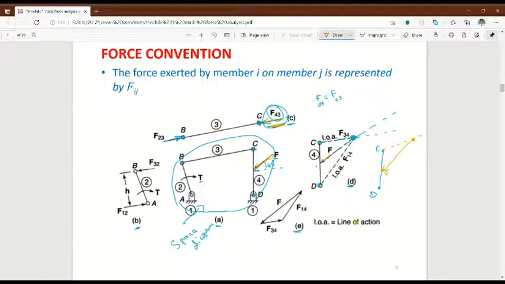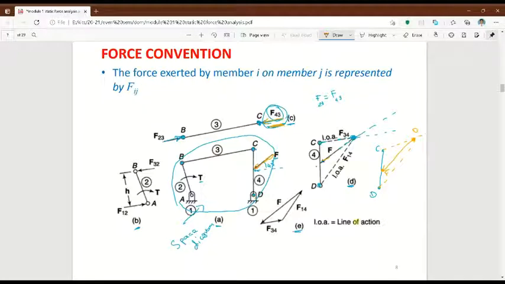In the previous slide I told you, if a force is on C, then definitely there will be a force on D also, because D is fixed. This place is fixed, so there will be a reaction force. The line of action for that force should meet at this point. The line of action for that last force will start at D, and it has to meet this point. Consider that as O.